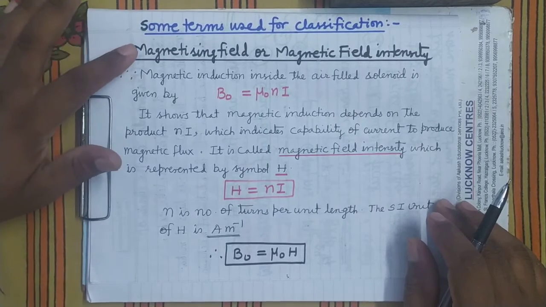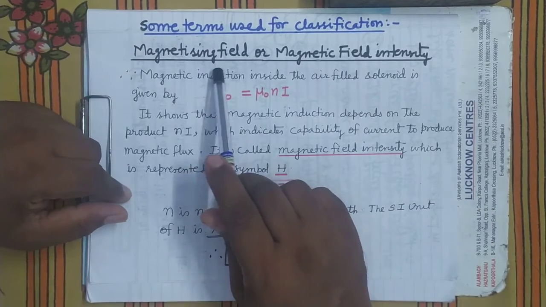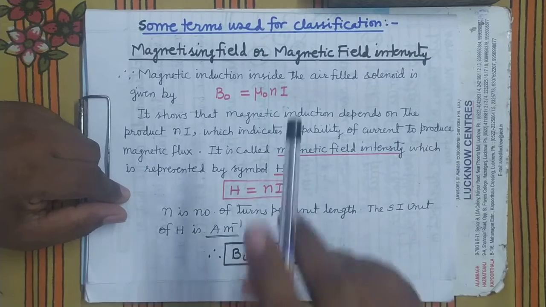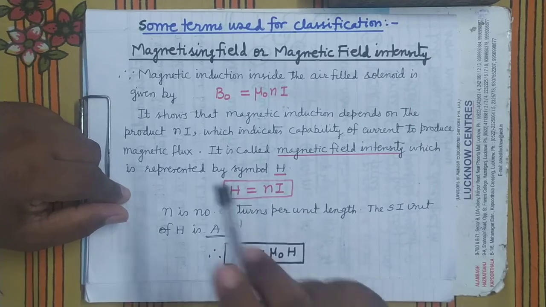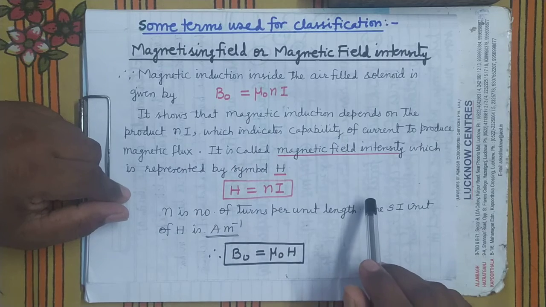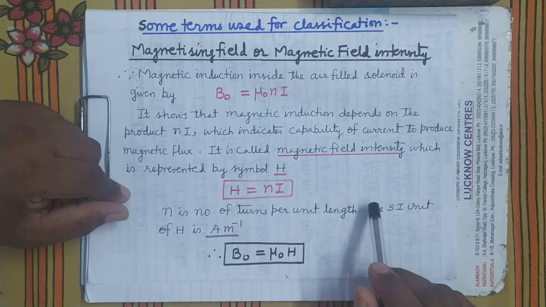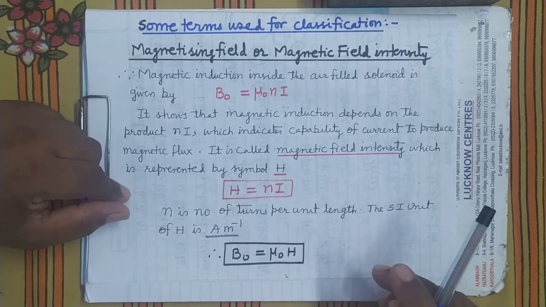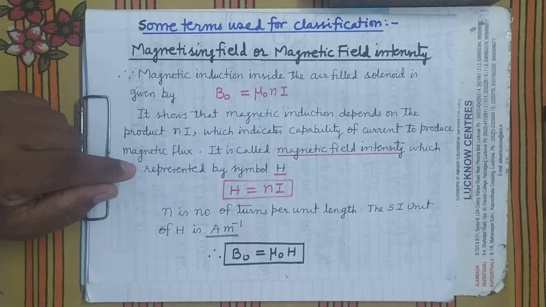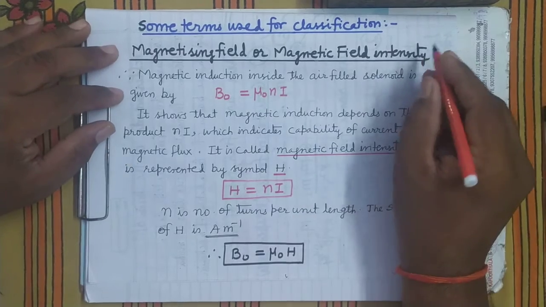What is the magnetizing field? It is that field which magnetizes any material, which induces magnetism in any material. That field which induces magnetism in any material is called the magnetizing field or magnetic field intensity, and it is denoted by the symbol H.